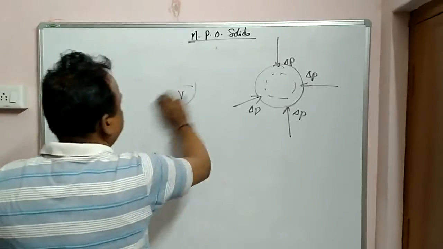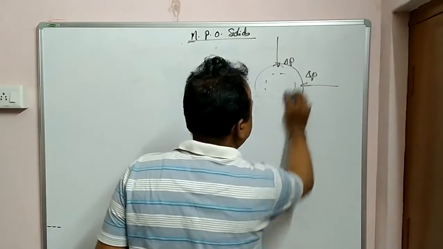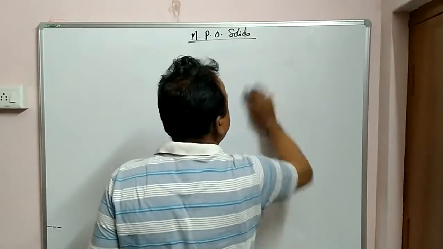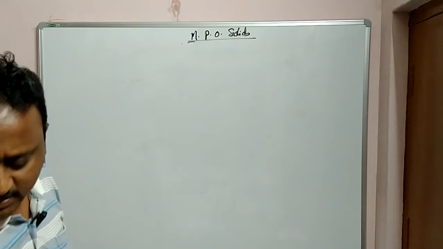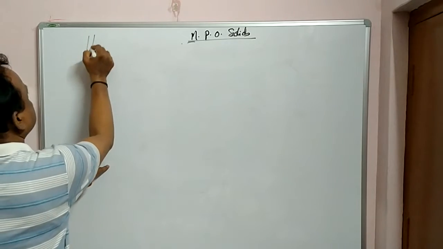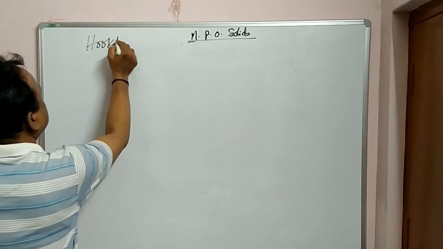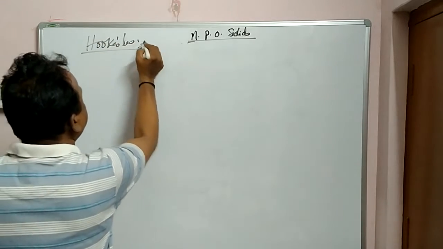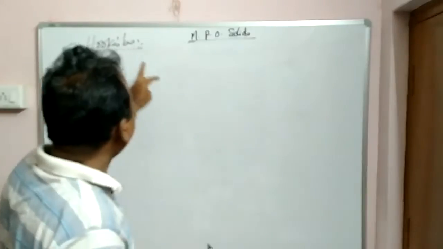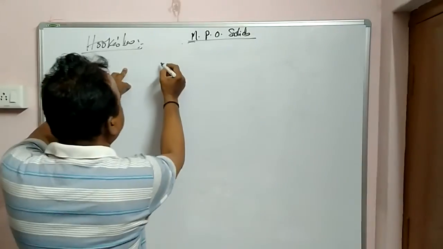Now let us go to the next one. Hooke's law. Let us see what is meant by Hooke's law. In intermediate IPE, these questions regularly come for 2 marks. Robert Hooke, scientist, has given this law.